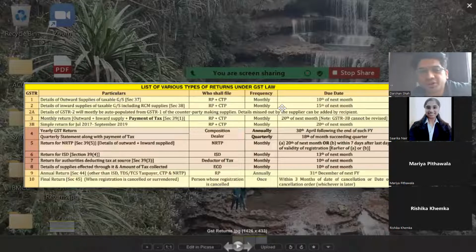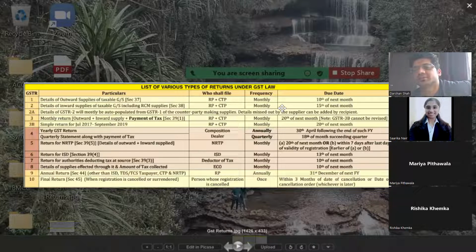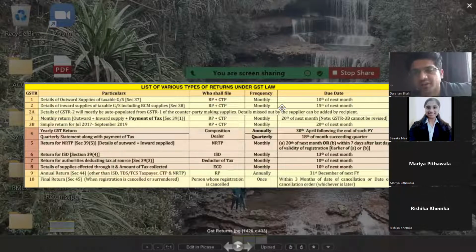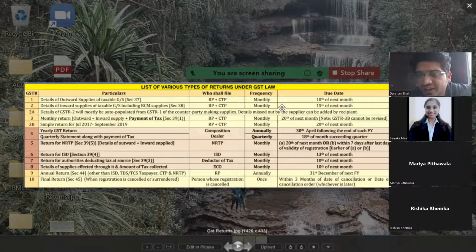If the NRTP has taken the registration only for a temporary purpose, his registration will be valid only till the expiry date. So we have to file within 7 days of the expiry date or 20th of the next month. Don't focus on those things. That is not that important for you in the syllabus. Just you should know what it is. Because it is there in your syllabus, that's why I have written it in the chart.